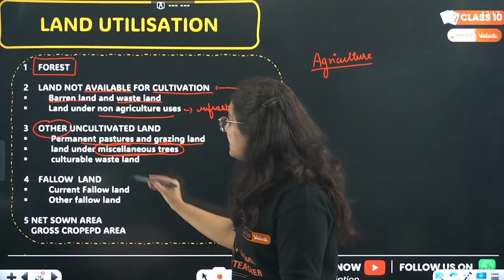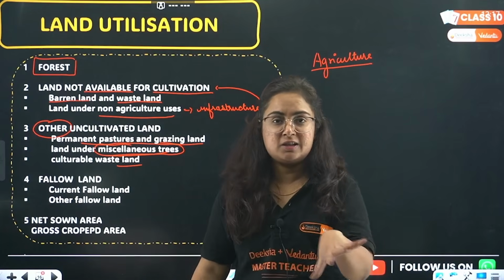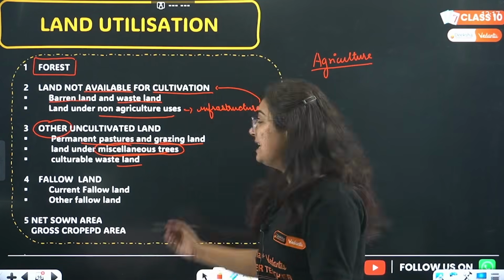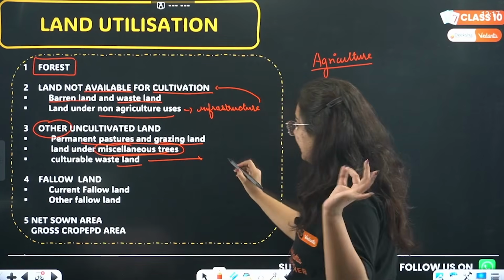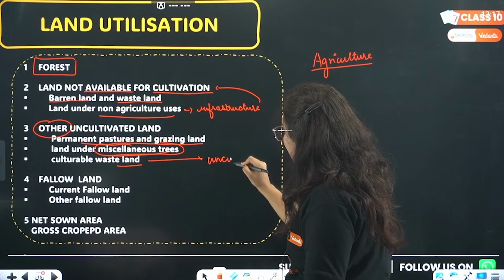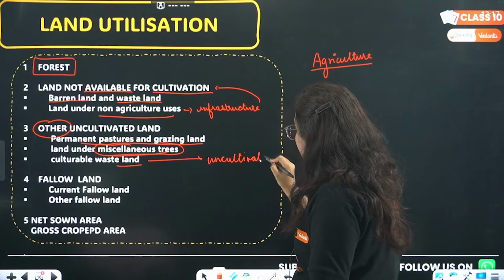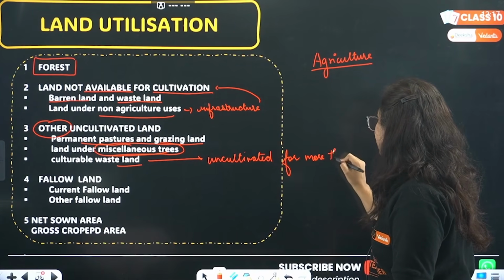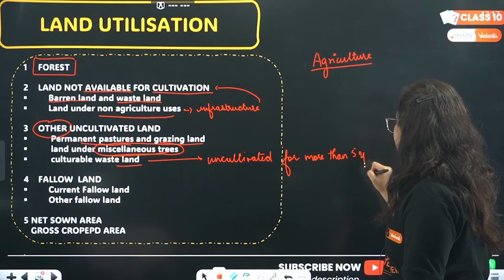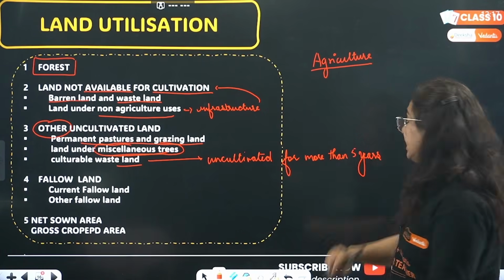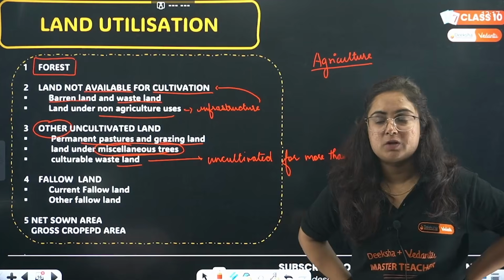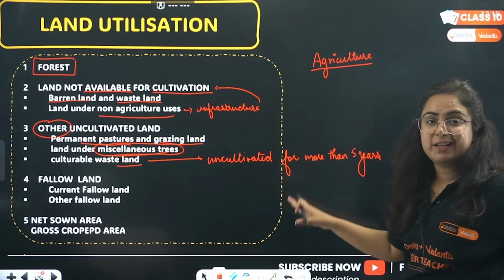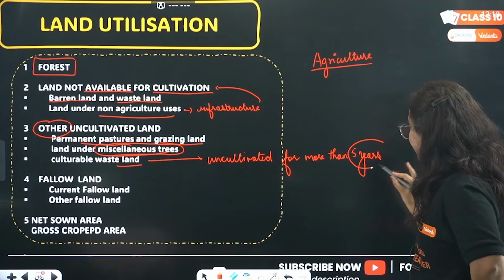Get it? The next one is culturable wasteland. Culturable wasteland. This culture says not to use that land. No, beta. Culturable wasteland is the land that is left uncultivated for more than 5 years. For more than how many years? Left uncultivated for more than 5 years. So what is culturable wasteland? Beta, those uncultivated lands which are left uncultivated for 5 years.